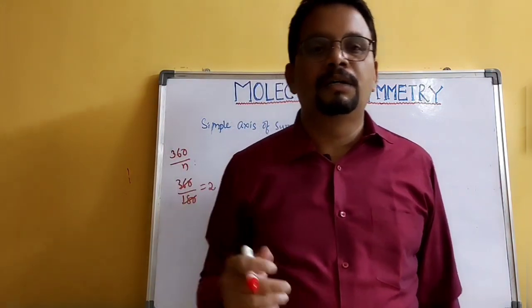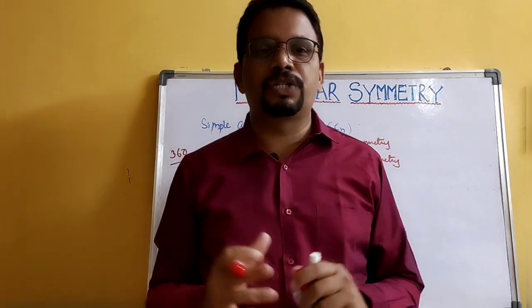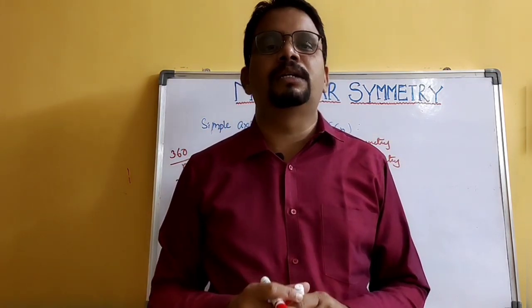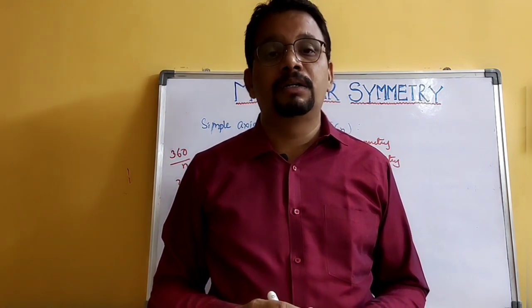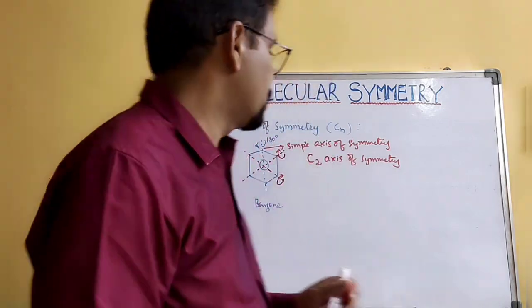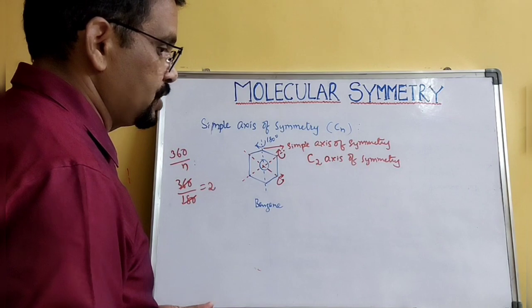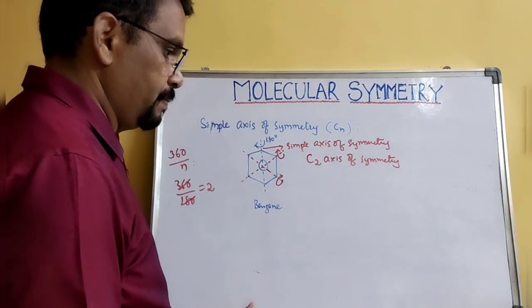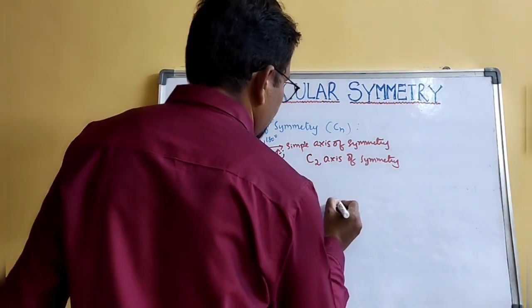If it produces the same structure as the original one, that line is called simple axis of symmetry, or proper axis of symmetry. These are examples by which you can understand. I'll give you one more example.